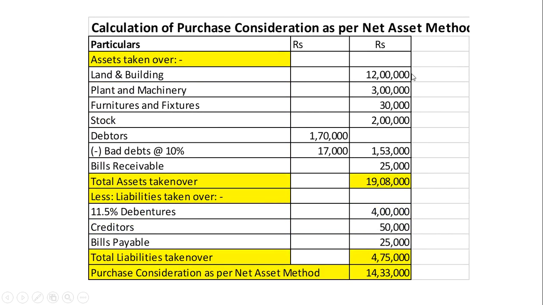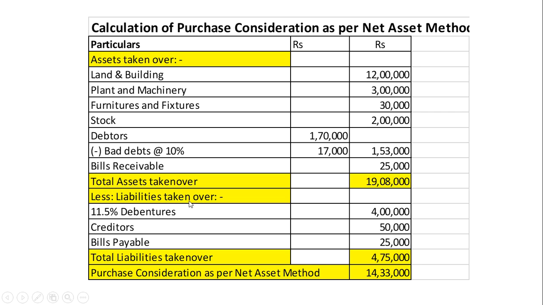So land and building 12 lakh, plant and machinery 3 lakh. These two are as per adjustment. Furnitures and fixtures, book value because nothing is given in the adjustment. Stock at market value given in the adjustment. Debtors, same value, book value, but deduct the bad debts of 10%, 17,000. Net amount 1,53,000. Bills receivable, no adjustment, so take at balance sheet value. Total assets taken over 19,08,000.